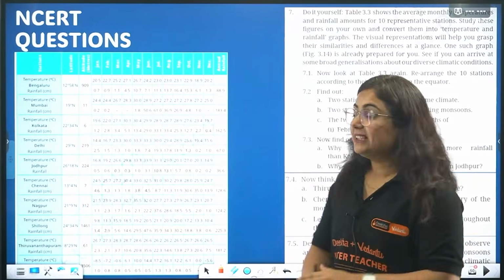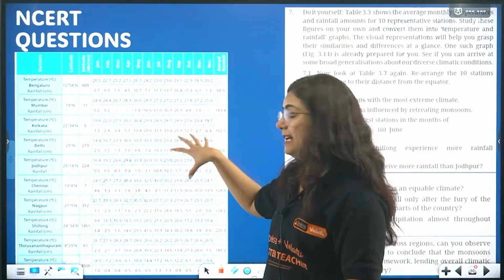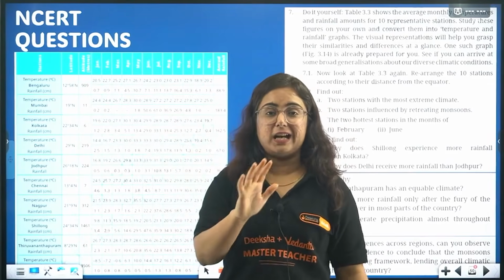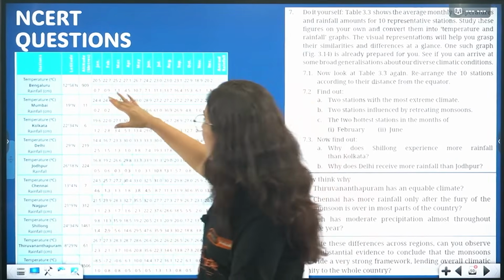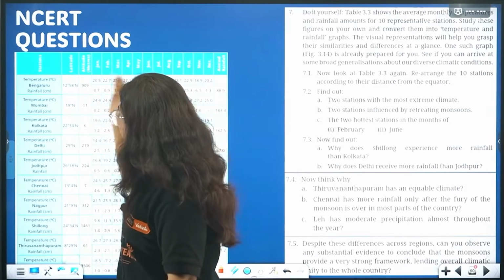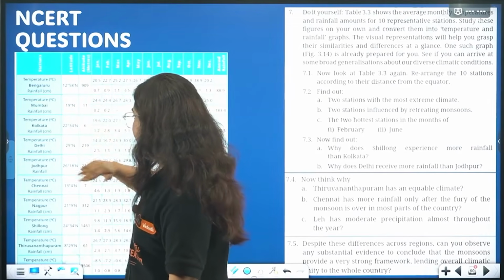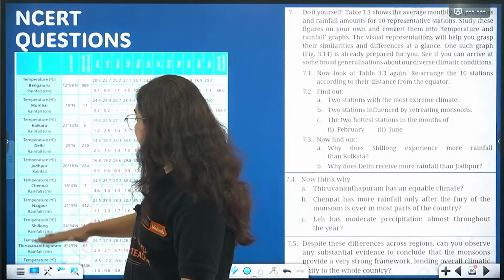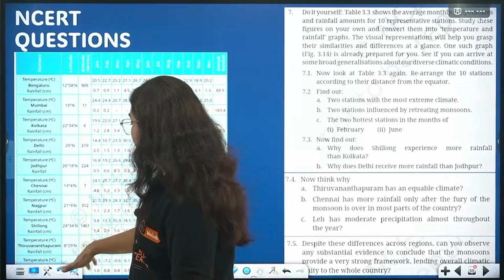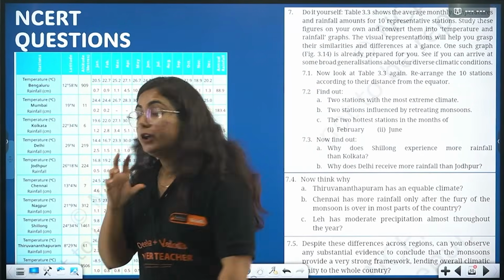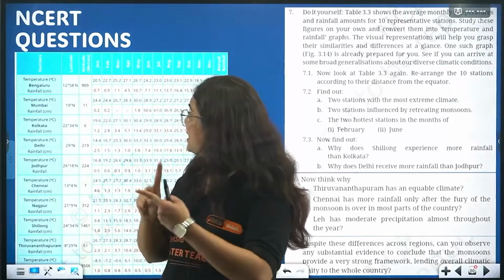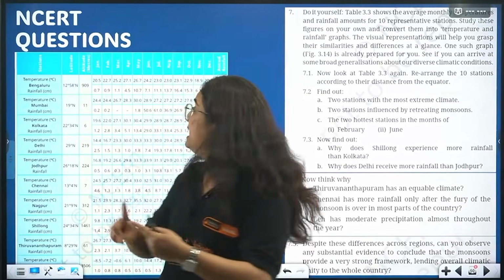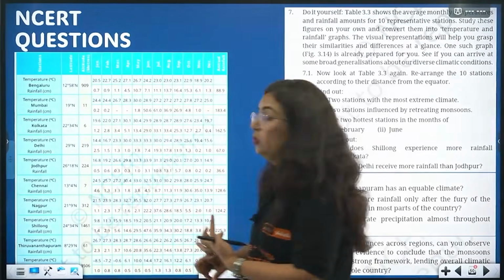Okay? Beta, there is a chart given in your NCERT. There are 10 locations of India listed there. The locations are Bengaluru, Mumbai, Kolkata, Delhi, Jodhpur, Chennai, Nagpur, Shillong, Tiruvananthapuram. Okay? What you have to do is analyze the temperature there, because here they have given you the temperature, the rainfall, the latitude also.